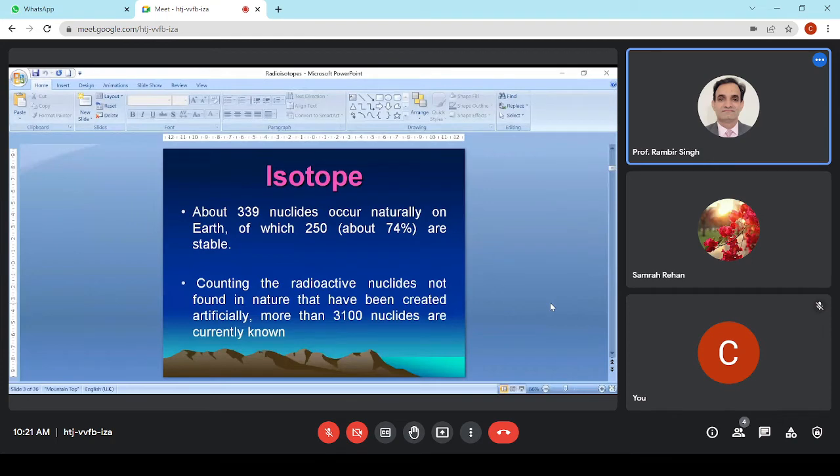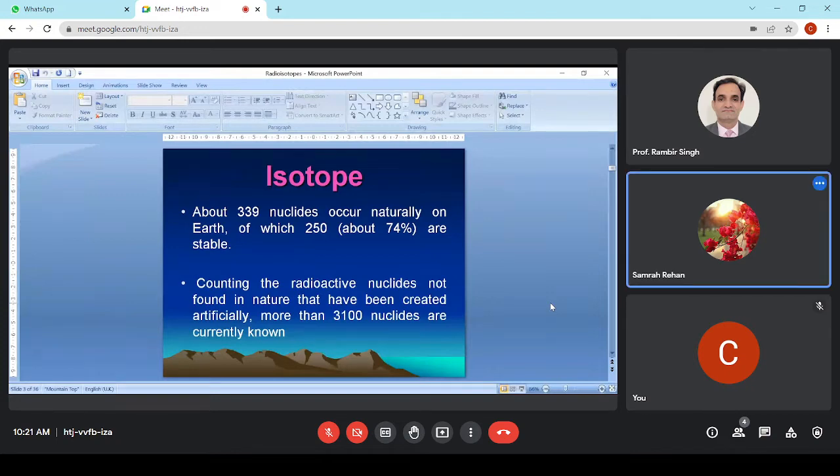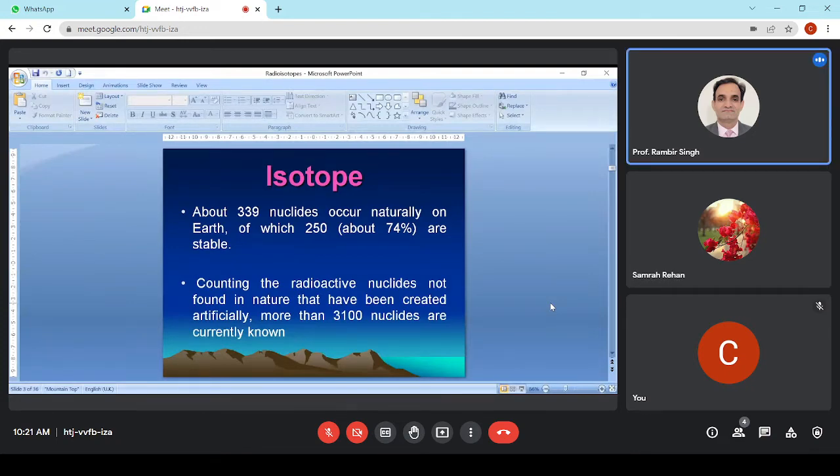Sir, electrons are the same in number as protons, and we decide the element by counting the number of electrons. Actually, we do not decide the element by the number of electrons, but by the number of protons.